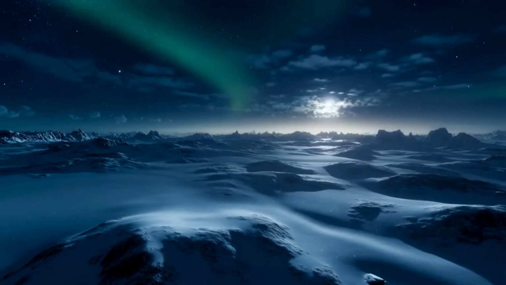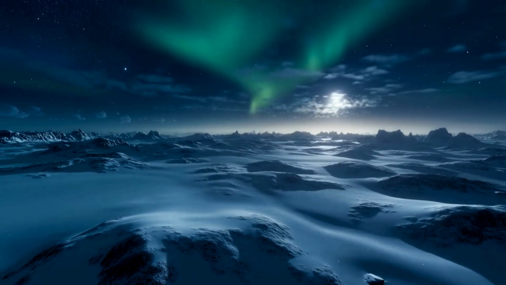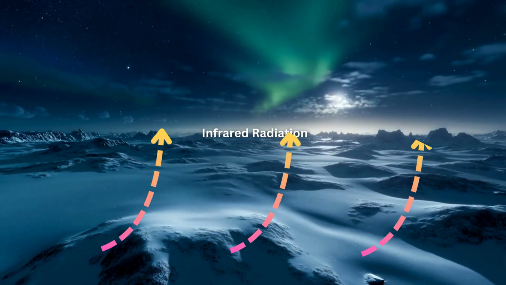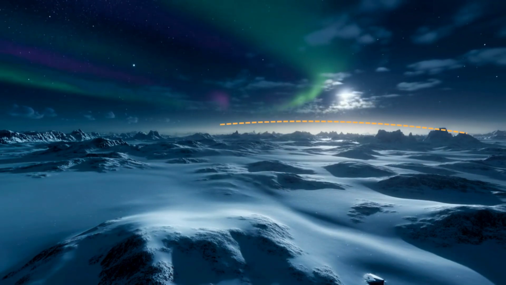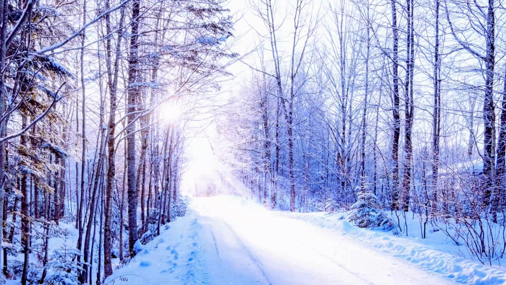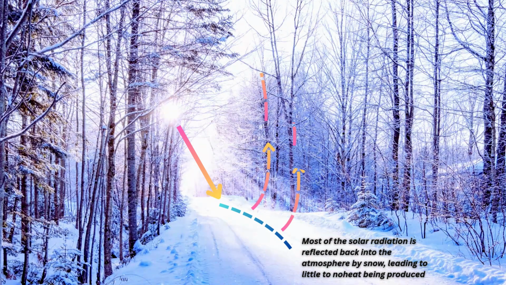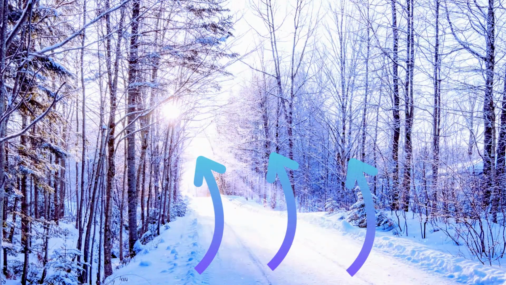One of the most important mechanisms responsible for the cold nature of polar air is long-wave radiative cooling. At night and during polar winter, the Earth's surface emits infrared radiation into space. Because there is little incoming shortwave solar radiation to compensate for this energy loss, the surface cools rapidly. Additionally, snow and ice surfaces have a high albedo, meaning they reflect a large proportion of incoming solar radiation. High albedo reduces net radiation at the surface, limiting daytime warming. This negative surface energy balance ensures that the ground remains cold and continues to cool the air above it through conduction and turbulent heat exchange.